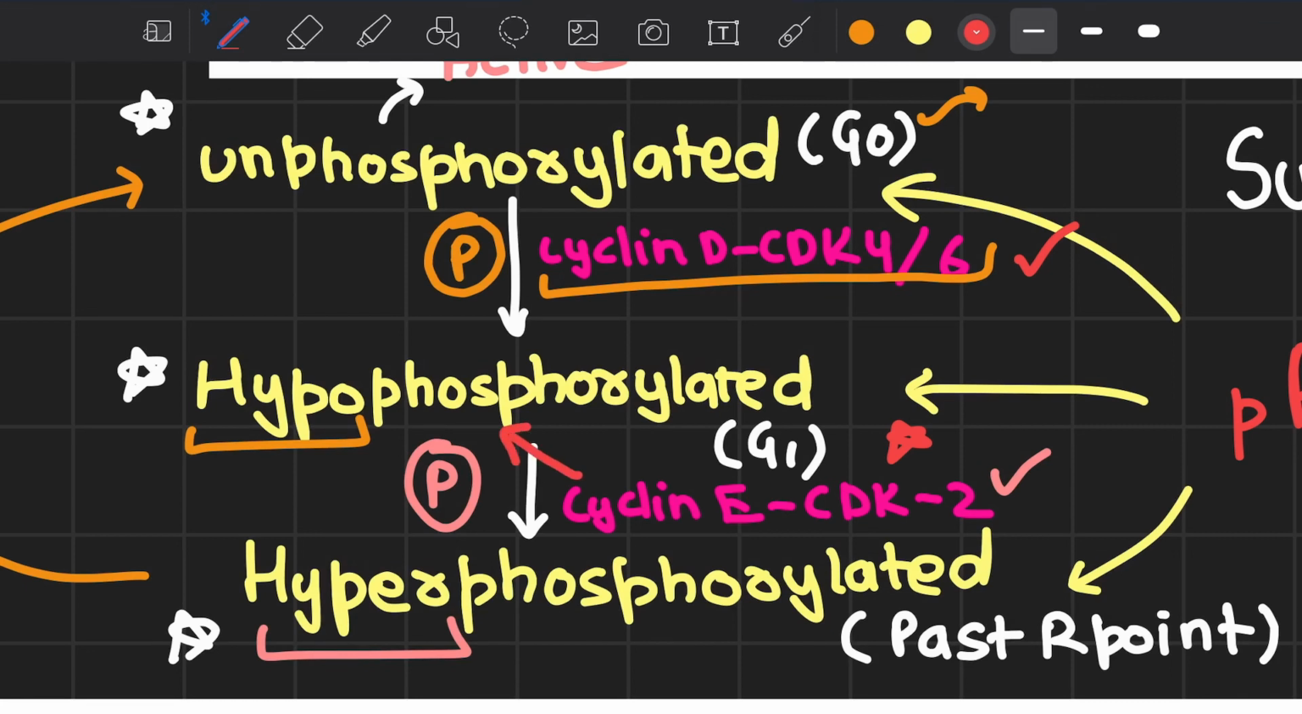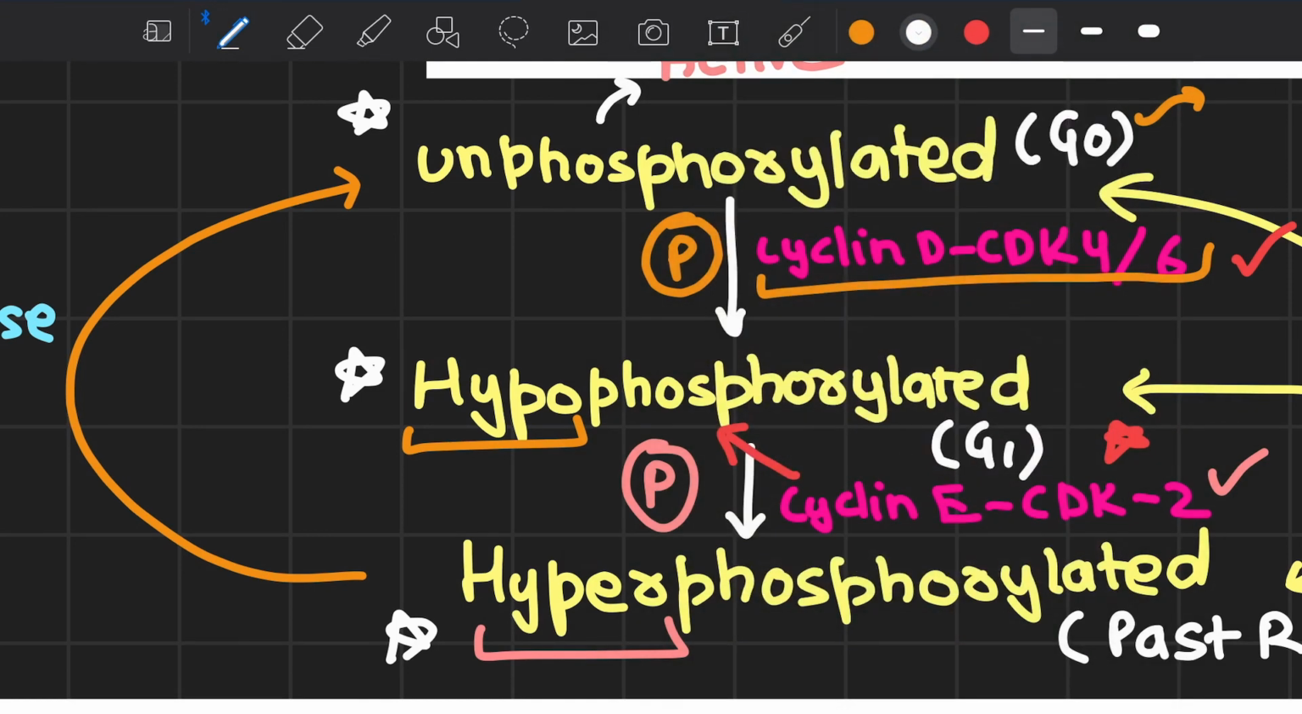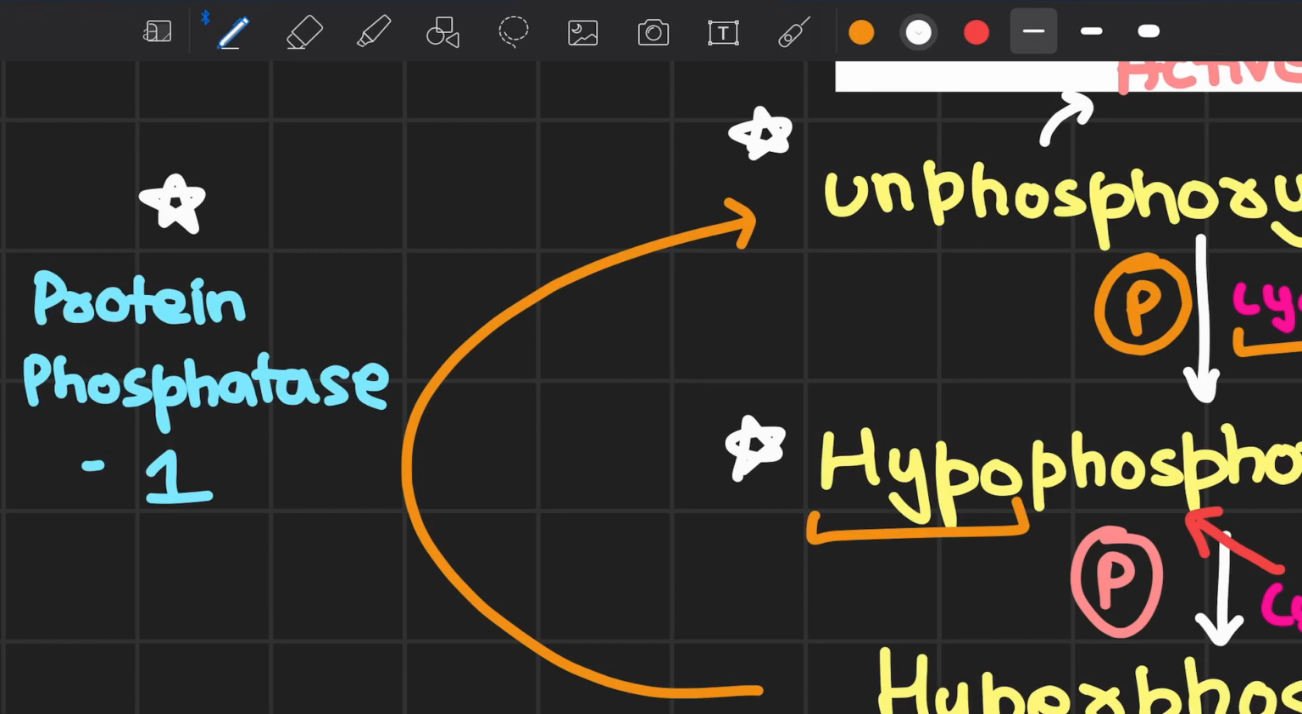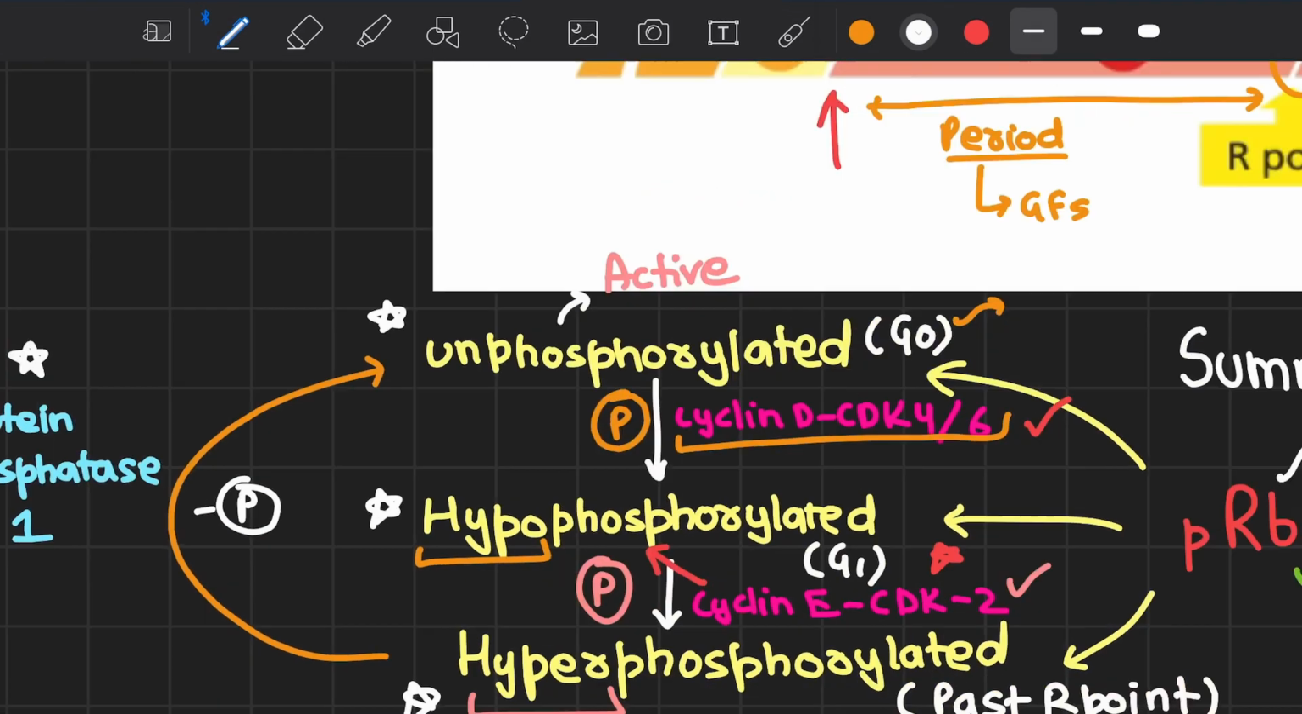So we need cyclin D and CDK4 and 6 to convert the unphosphorylated state of RB initially into the hypophosphorylated state of RB, and then eventually cyclin E and CDK2 will do the rest of the job, not without the help of cyclin D and CDK4 and 6. After the cell has gone through the whole of mitosis, at the end of the mitotic phase we will have activation of the protein phosphatase 1 protein that will cleave phosphate groups present on the RB and convert it back into its unphosphorylated state.